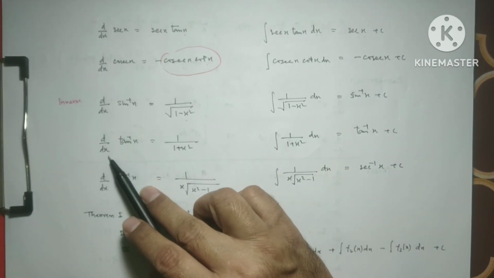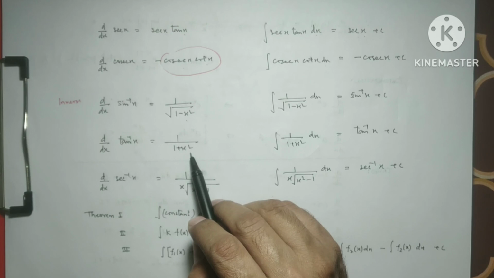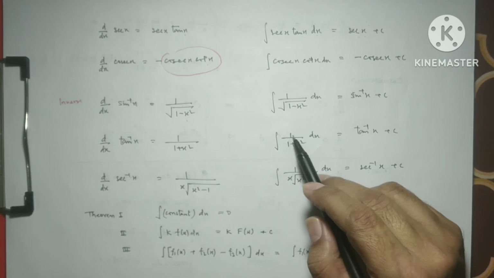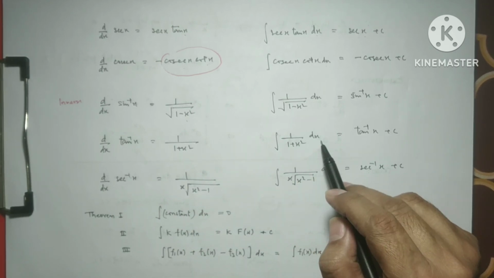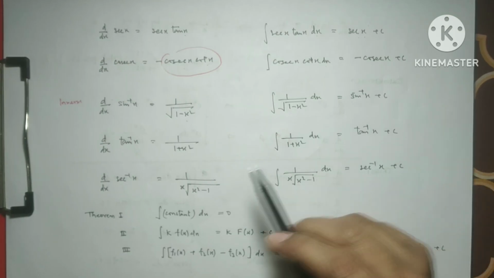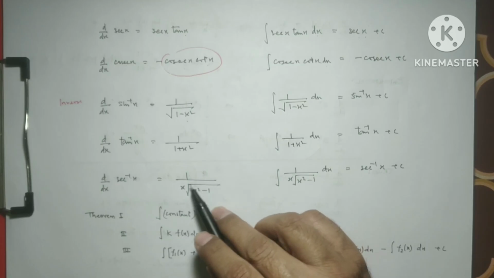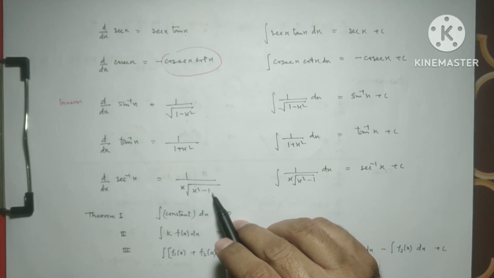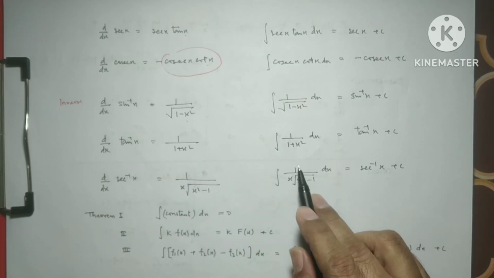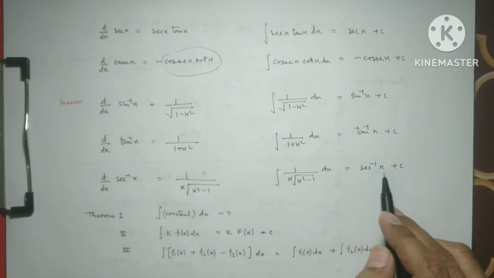Similarly, the differentiation of tan inverse x is 1 over 1 plus x square. So the integration of 1 over 1 plus x square with respect to x is tan inverse x. And the differentiation of sec inverse x is 1 over x under root of x square minus 1. So the integration of 1 over x under root x square minus 1 will be sec inverse x.